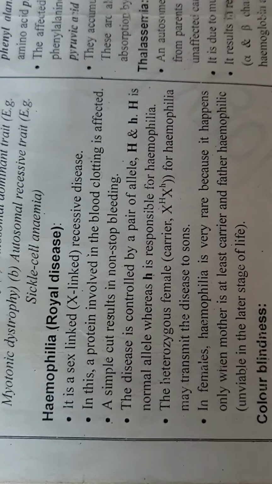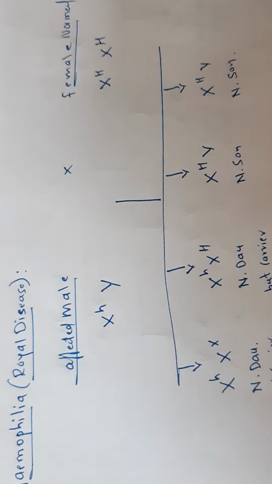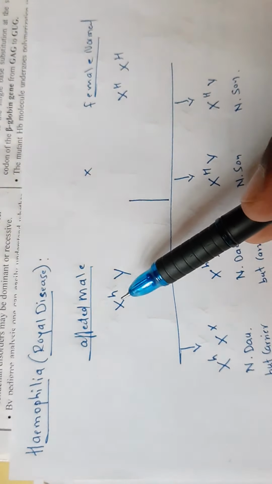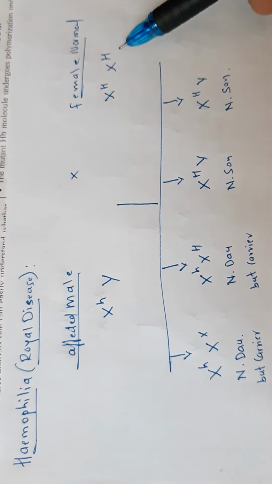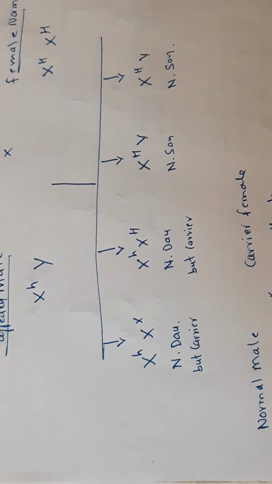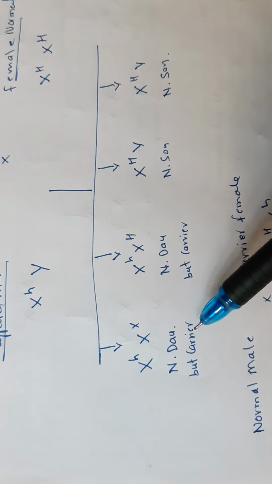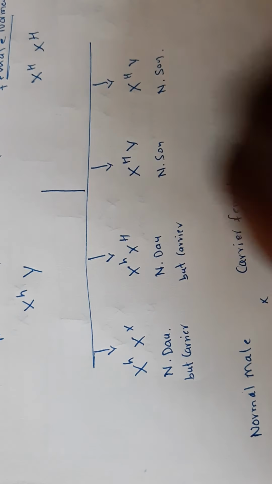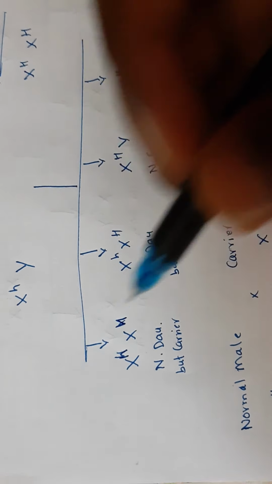So for understanding this, we have made a cross, the hemophilic disease cross. See, the affected male is affected because of small h. The female is normal because of capital H, capital H. Now when these two are mating, 4 types of offspring will be formed. A normal daughter but carrier, one capital H, another one small h.